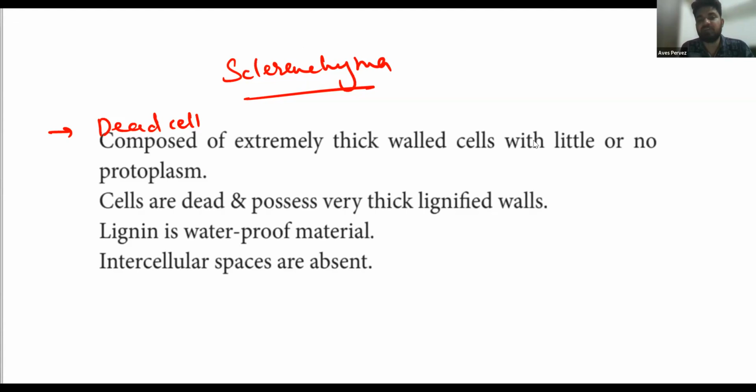They are composed of extremely thick walls with very little protoplasm. Actually it is only cell wall. Everything inside, that is cytoplasm, nucleus and everything, is absent. There is nothing present in it.